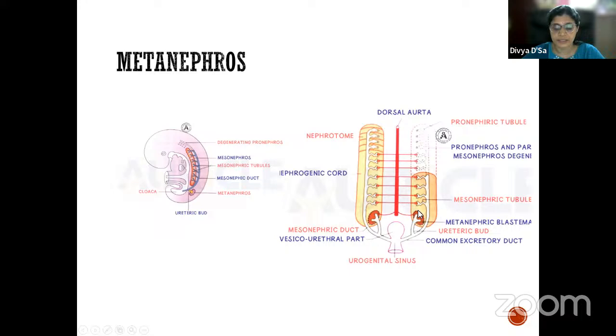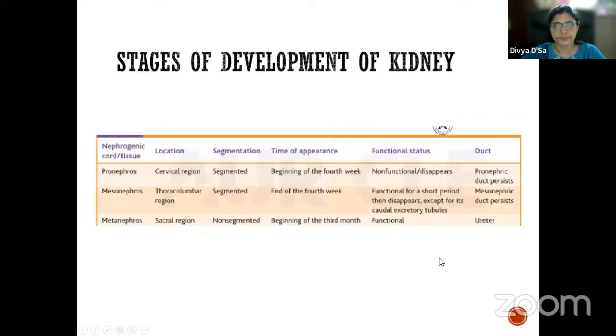Whereas the collecting system is derived from the ureteric bud, which is developed from the mesonephric duct. So from the mesonephric duct, we have the ureteric bud forming, and the excretory part is formed from the metanephric blastema. So this is the summary of it.